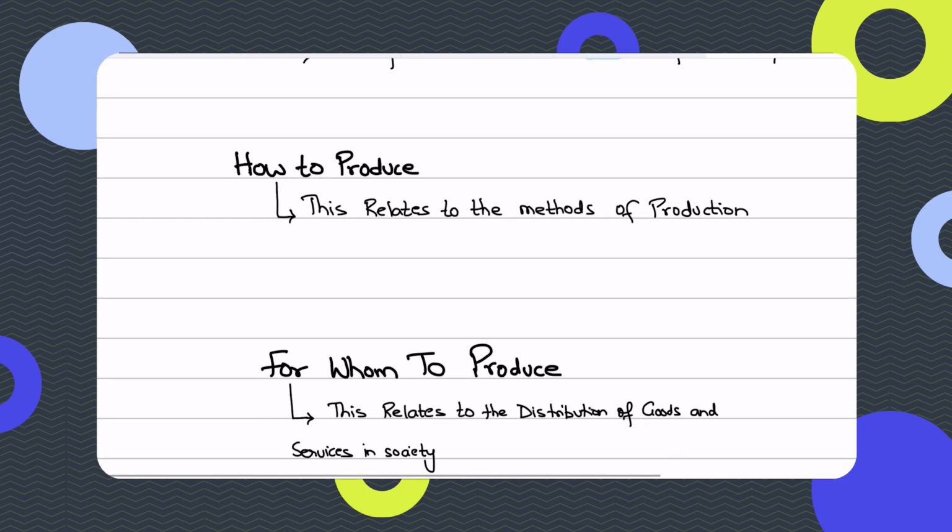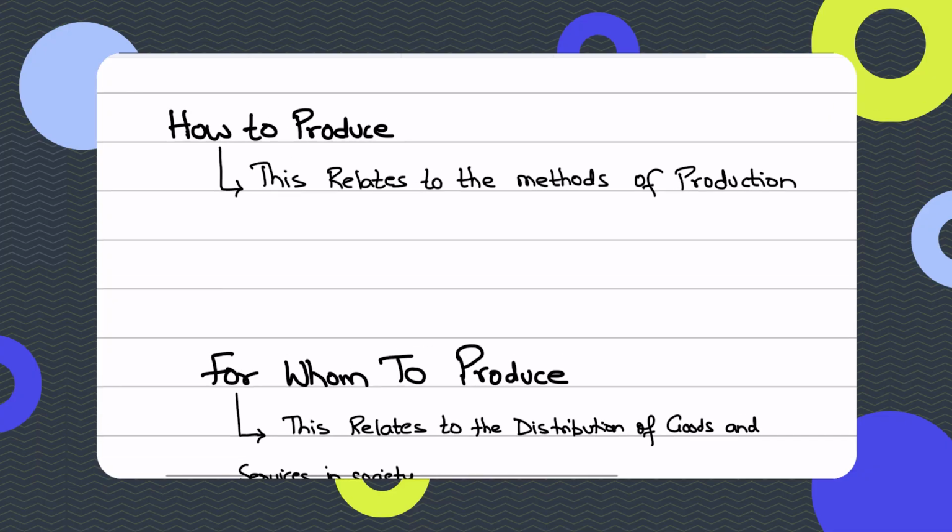Now, how to produce is basically related to what methods of production we are going to use, right? So for instance, let's say if we talk about countries like Pakistan, India, and Bangladesh. Now these countries are labor abundant countries. They have a lot of labor, right? So that is why we see that in our textile factories, we are often using labor intensive methods. We have more workers, less machinery. That's what labor intensive means. And the reason is that labor is cheap and abundant in these countries.